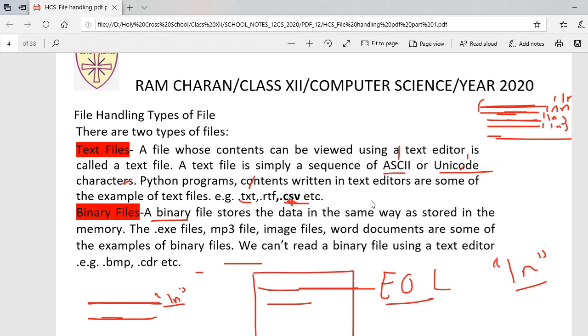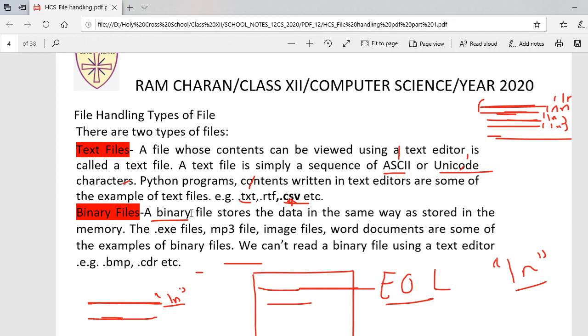You can very easily make your data in, let's suppose, MS Excel, and you update that data in an internet database, is it? So like that, updating one. So on the internet, whatever you go to, nowadays maximum files are in the form of CSV format that you can download and edit. Okay, then the next format is the binary file.